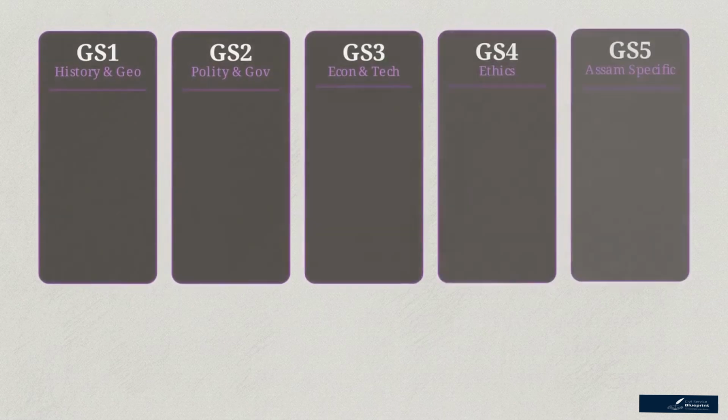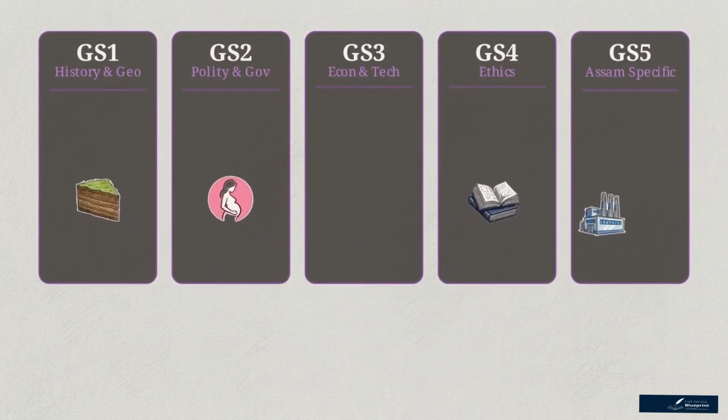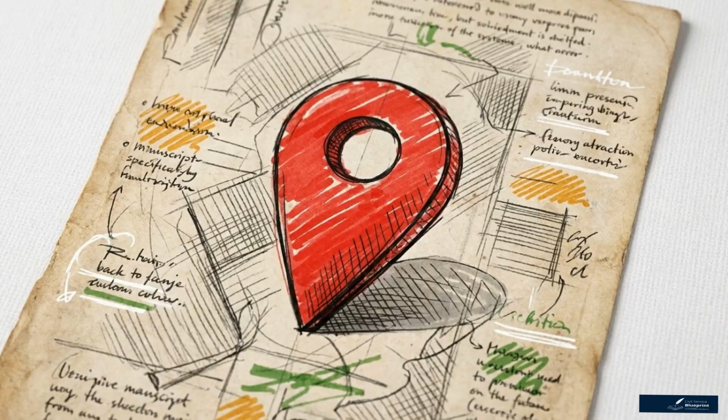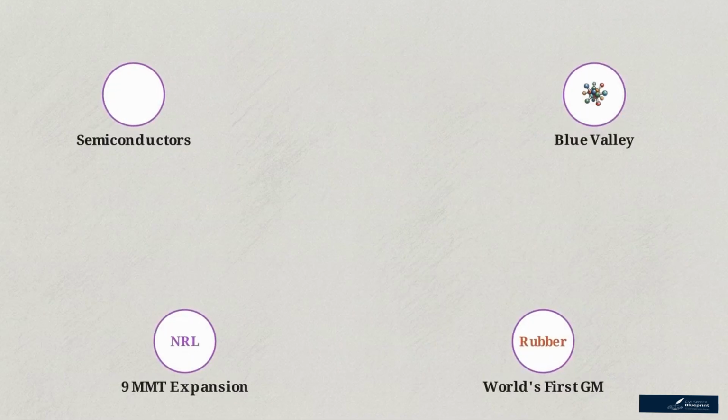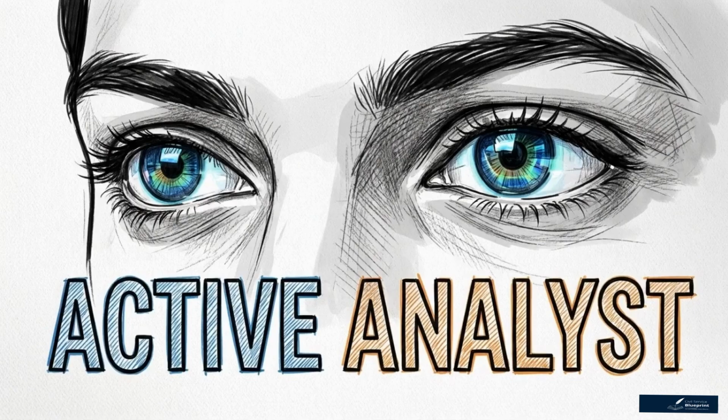We will sort today's news directly into this 5-pillar matrix. Every article is a potential case study. We will extract specific geographical and historical data, then weave those facts into a multidimensional essay on the state's shifting industrial landscape. This active syllabus mapping methodology is the mandatory analytical mindset required to clear the mains.